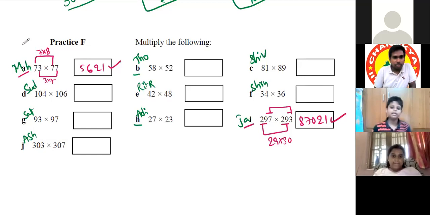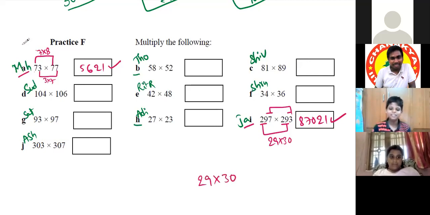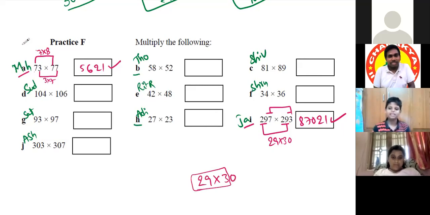Actually, 29 multiplied by 30 would be a little bit hard. No, sir. 29 multiplied by 3, then keep a 0. Yes, sir. Then keep it. Toshnika.